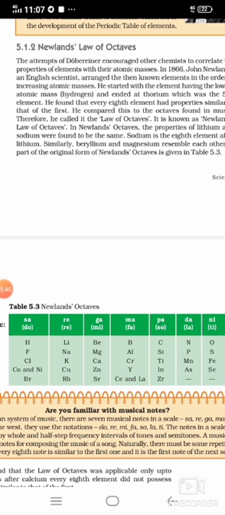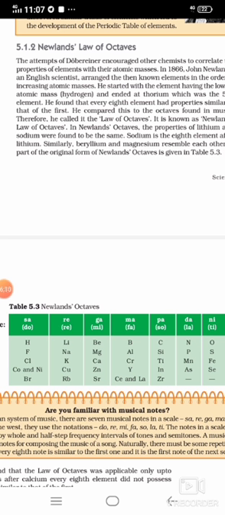I think you may be clear. Once again, when we arrange the elements, every 8th element has similar properties to the first one. When we start our counting from hydrogen, the 8th element will be fluorine and it will come under the same group as hydrogen.